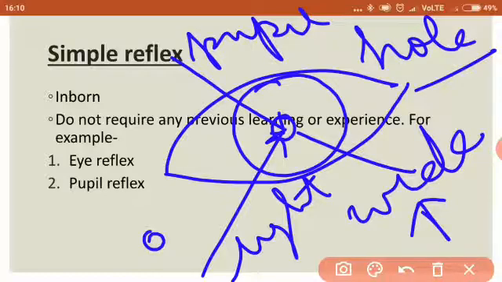Understood what is meant by constriction of pupil and dilation of pupil? You can also perform this activity at your home. Just ask your mother or father to sit on a sofa or on a bed, hold a torch in your hand and throw the light of the torch in one eye, and observe the pupil. When you throw the light, you will see that the size of the pupil becomes smaller, and when you remove the source of light, you will see that the size of the pupil becomes bigger. Isn't it? So that is constriction and dilation of pupil, which you can observe easily in anyone.